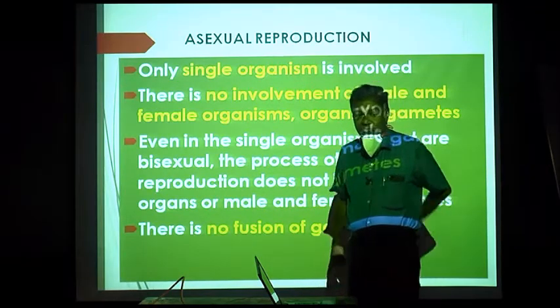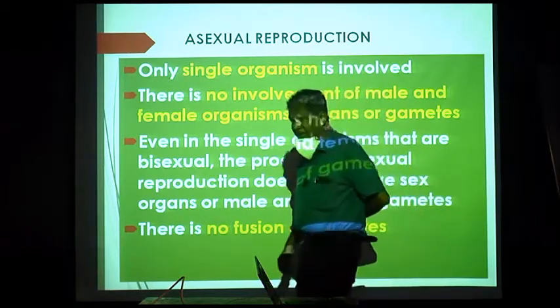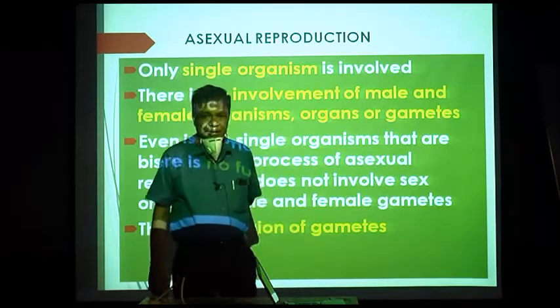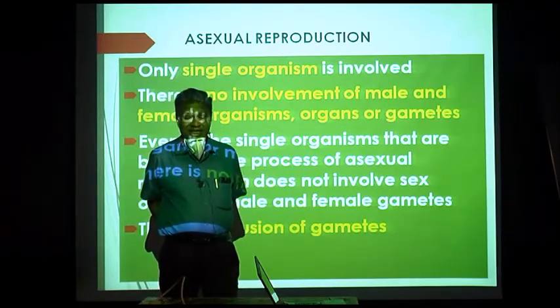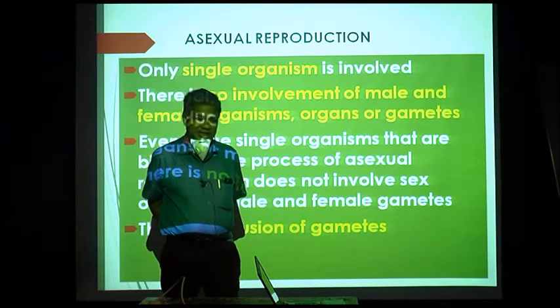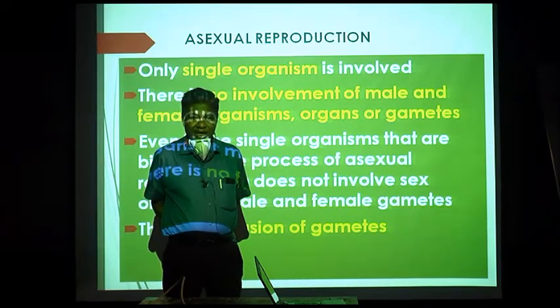One more important thing we want to discuss here is that mostly lower organisms have asexual reproduction, though it is seen in all organisms, but mostly lower organisms. Now, organisms are either haploid or diploid.